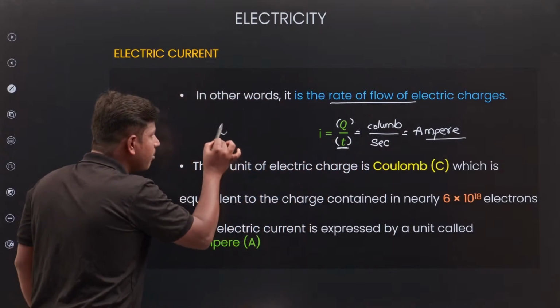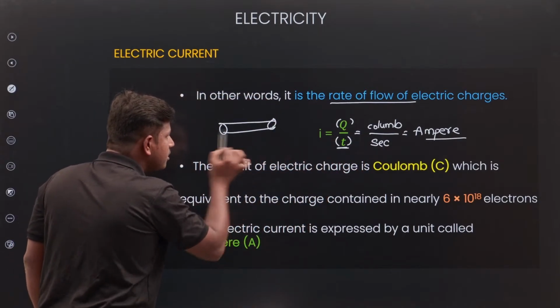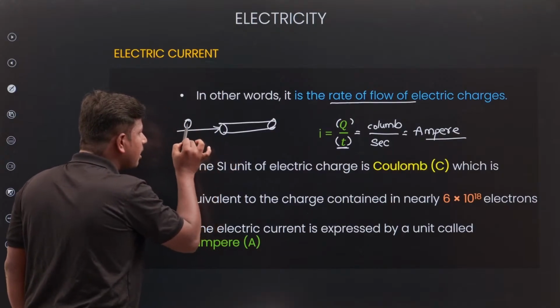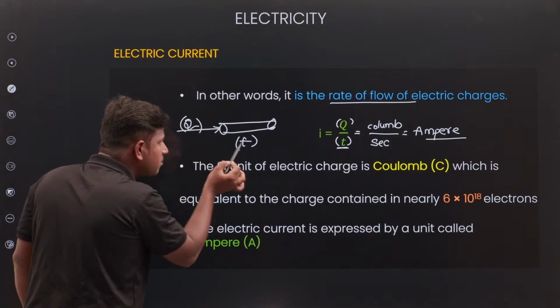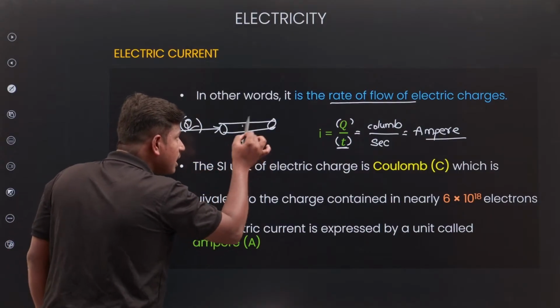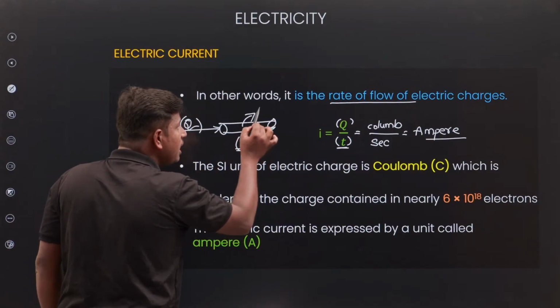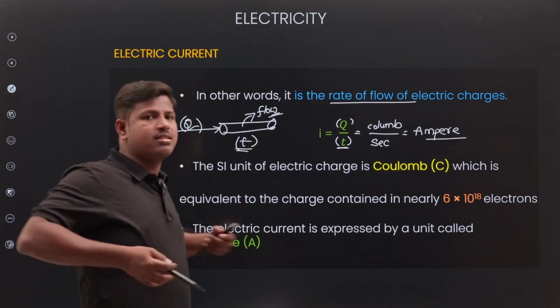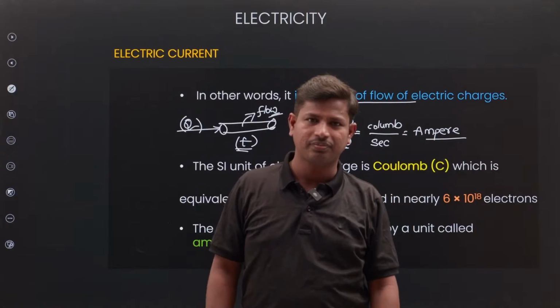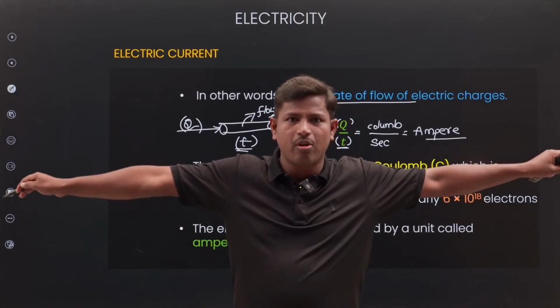Take a conductor with charge passing through it. How much time is taken? T seconds. This charge per this time gives you the current flowing in the conductor. For example, if I got an electric shock, charge passes through my body.